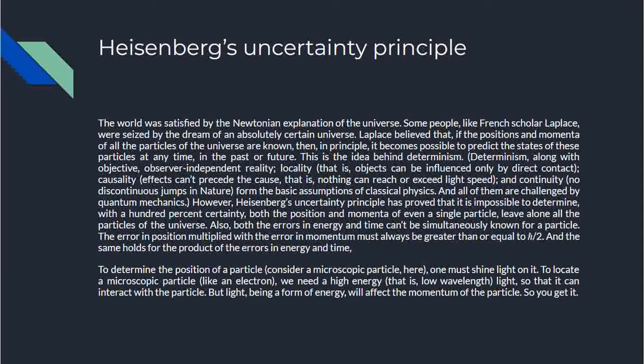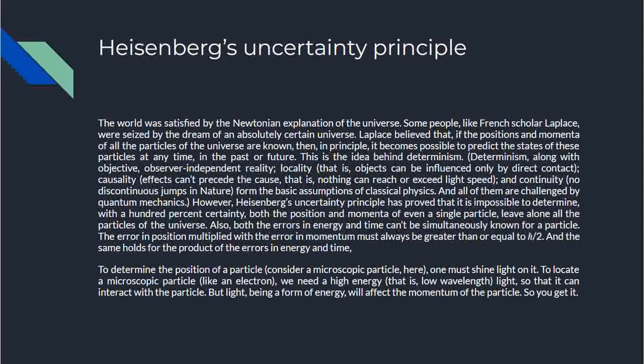However, Heisenberg's uncertainty principle has proved that it is impossible to determine with 100% certainty both the position and momentum of even a single particle, leave alone all the particles in the universe. So this proves that determinism is false. Even for a single particle, it is impossible to determine both the position and the momentum with 100% accuracy. Both the errors in energy and time cannot be simultaneously known for a particle too. So this holds for energy and time, and position and momentum. The error in position multiplied by the error in momentum must always be greater than or equal to h bar over 2, and the same holds for the product of the errors in energy and time.